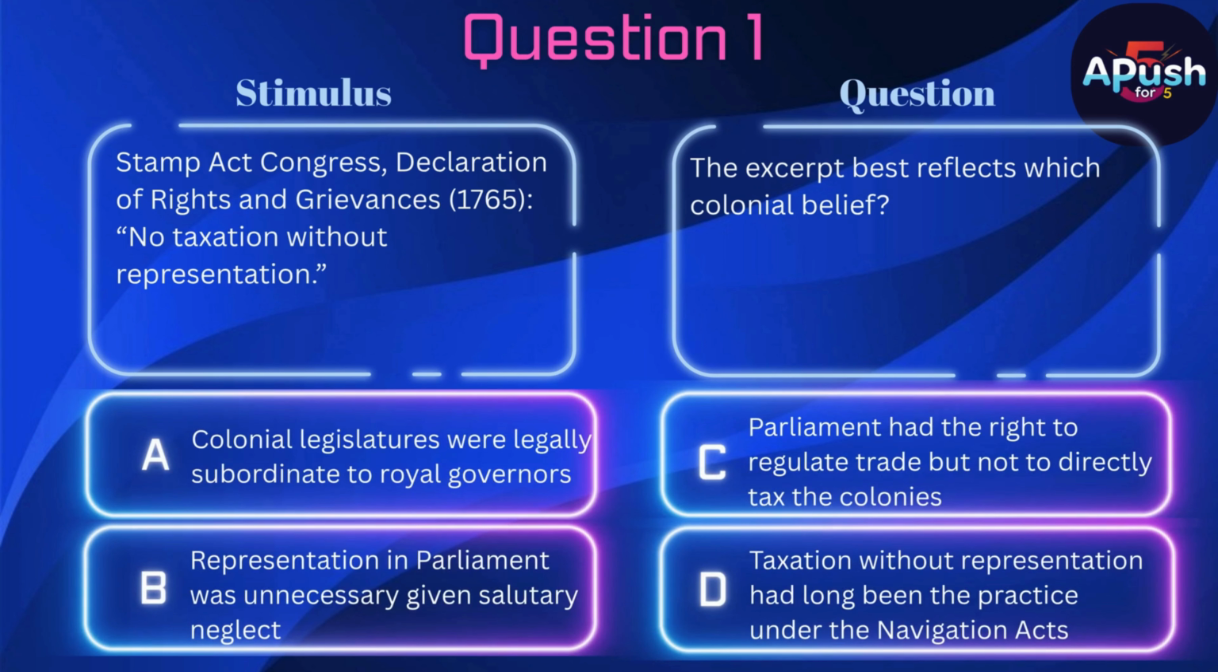A. Colonial legislatures were legally subordinate to royal governors. B. Representation in Parliament was unnecessary given salutary neglect. C. Parliament had the right to regulate trade but not to directly tax the colonies. D. Taxation without representation had long been the practice under the Navigation Acts.